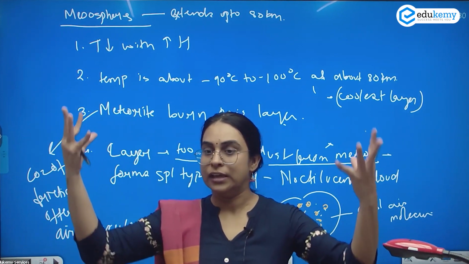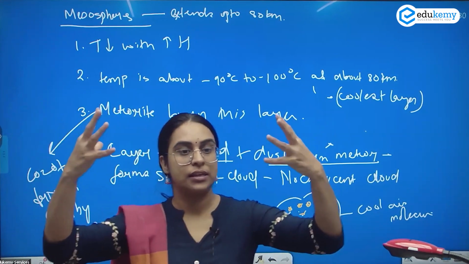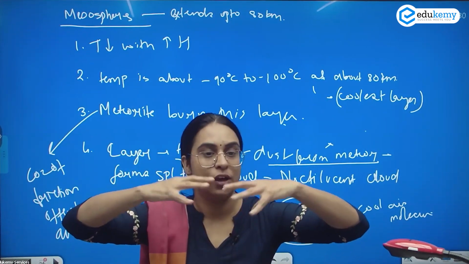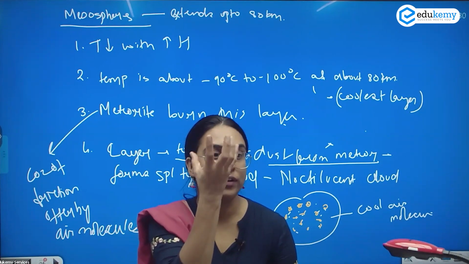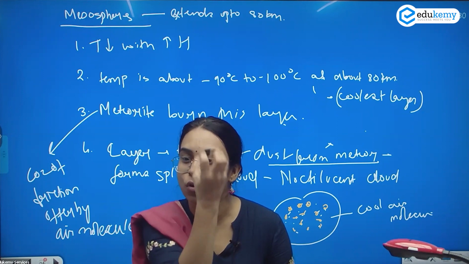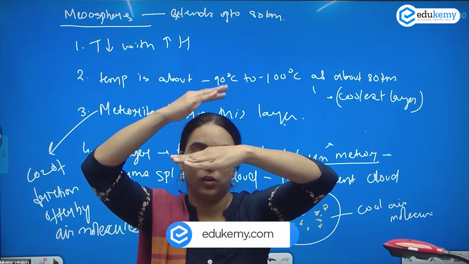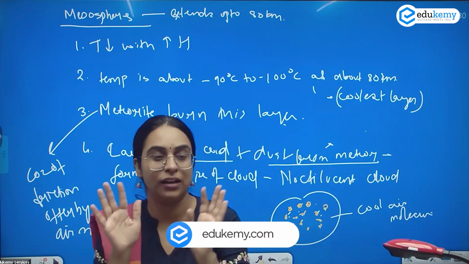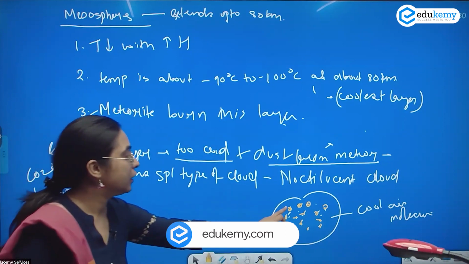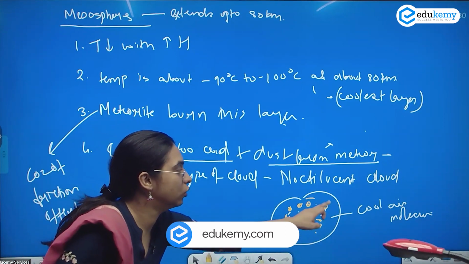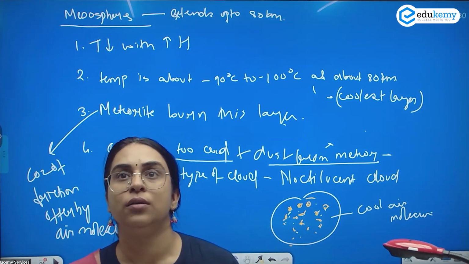Dust particles, even in our troposphere, get condensed on hygroscopic nuclei, and over time there is more absorption of water, and when the air is unable to hold that water, the water falls down. That is your typical cloud, so that brings rainfall. But here, the dust from the meteor is getting condensed on the cooler air molecule, forming your noctilucent cloud.